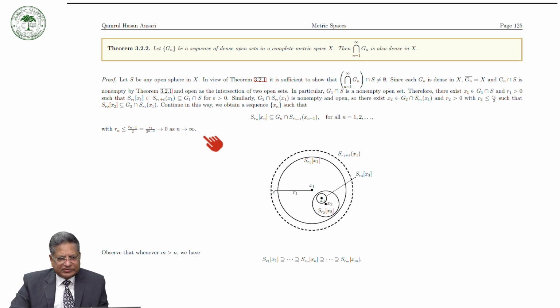And now we can see that whenever m is greater than n, then S[r1, x1] contains S[r2, x2] and so on and so forth.